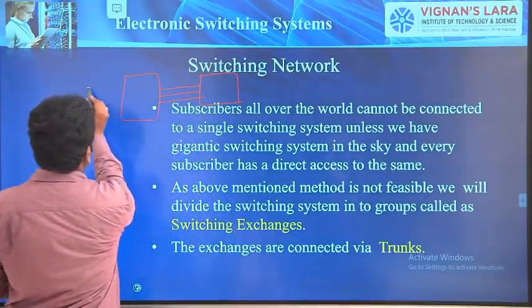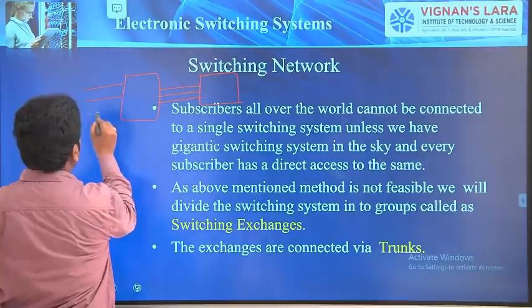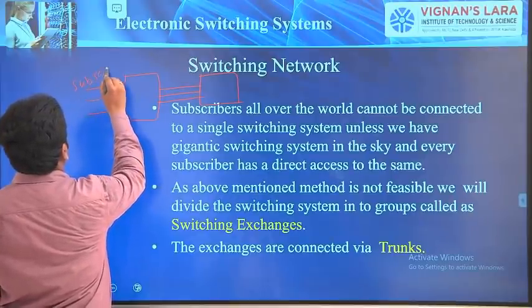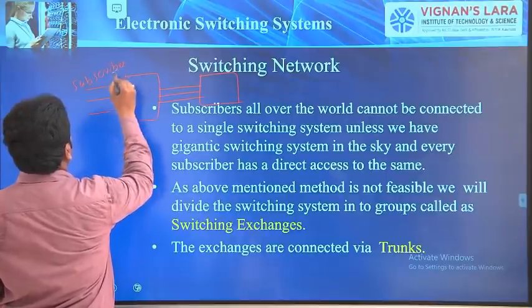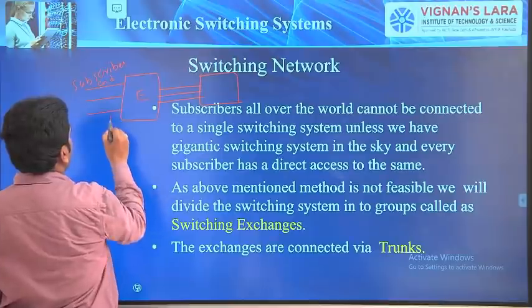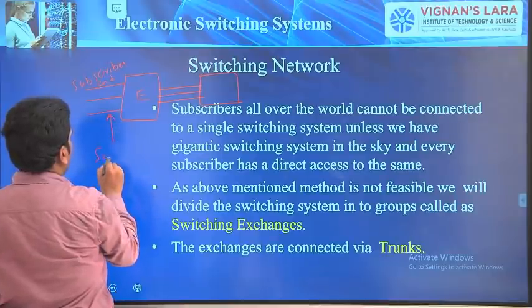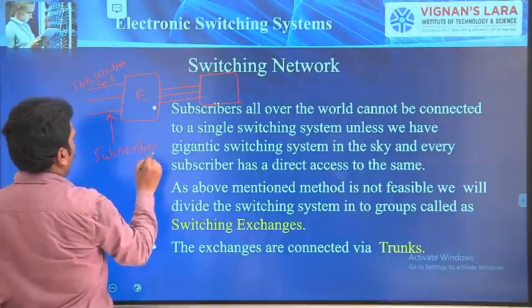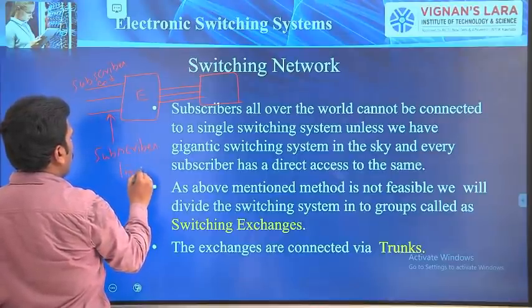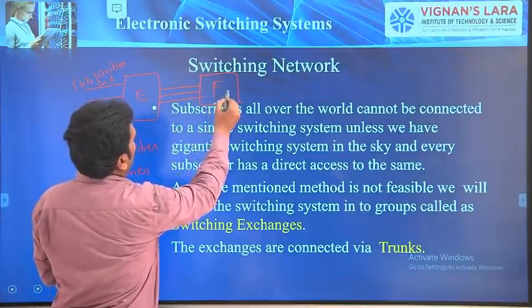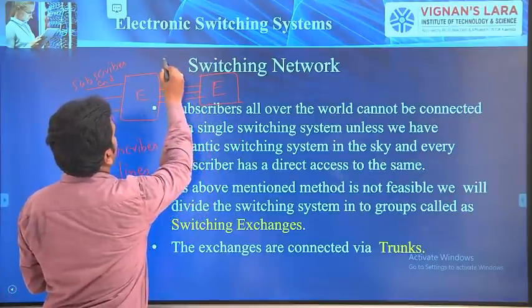The same copper wires which connect the subscriber end to the exchange are called subscriber lines. The same copper wires which connect the two exchanges are called trunks.